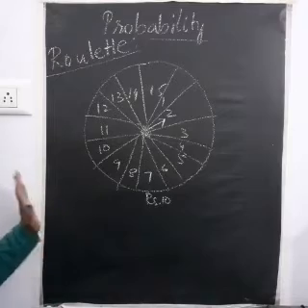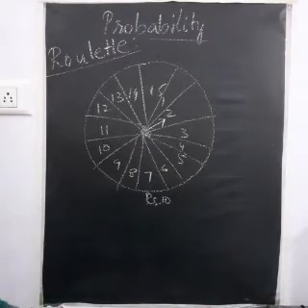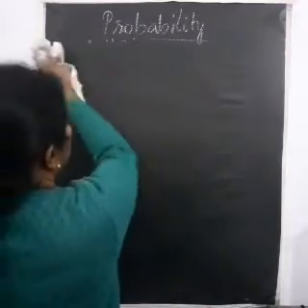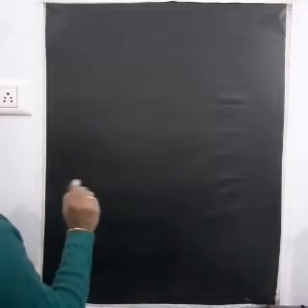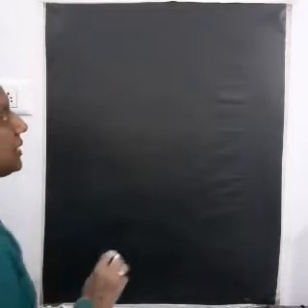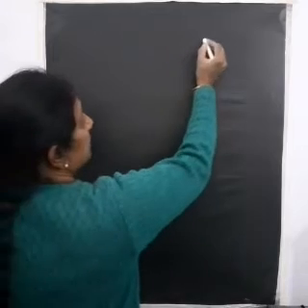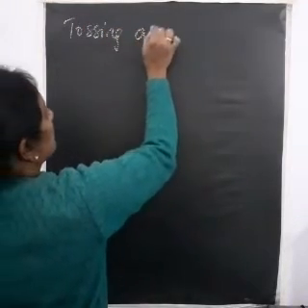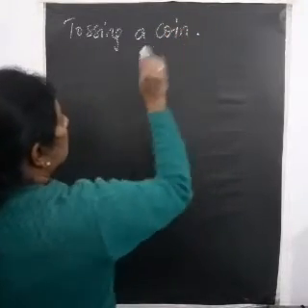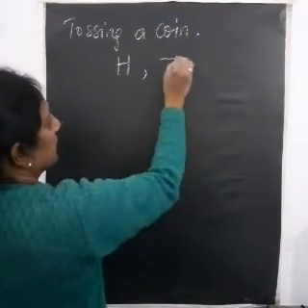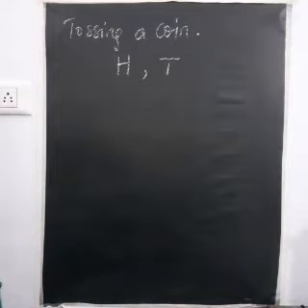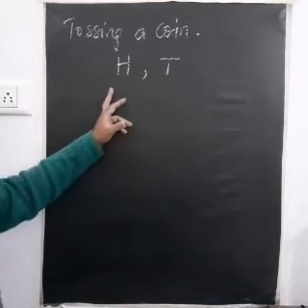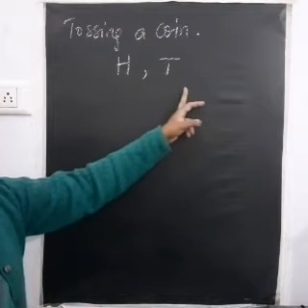Now all these events will be in your question. Okay. Now let us do some sums regarding probability. Supposing they say they are tossing a single coin. What are the outcomes that we will get? Tossing a coin, outcomes will be a head and a tail. Either it can be a head or a tail. So what is the total number of outcomes? 2.